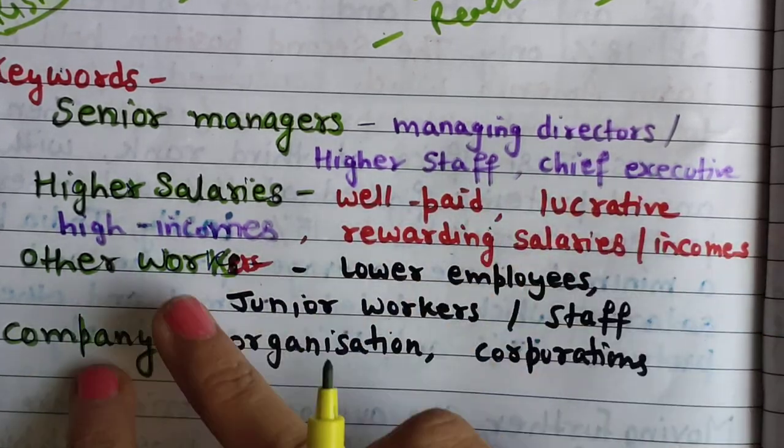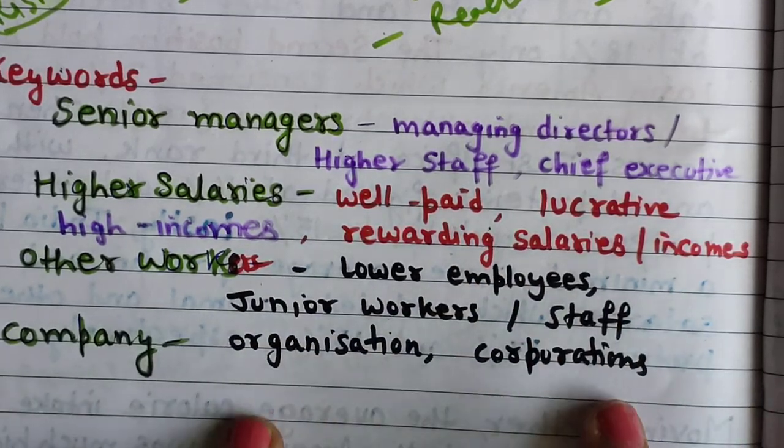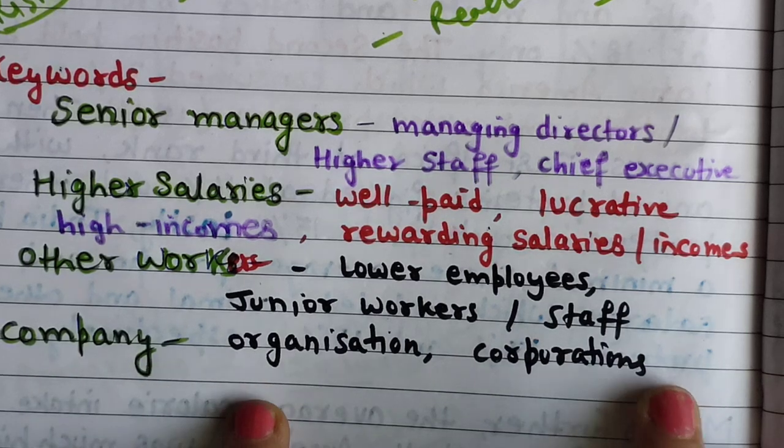For other workers: lower employees, junior workers or staff. For company: organization, corporations, or any other similar words.